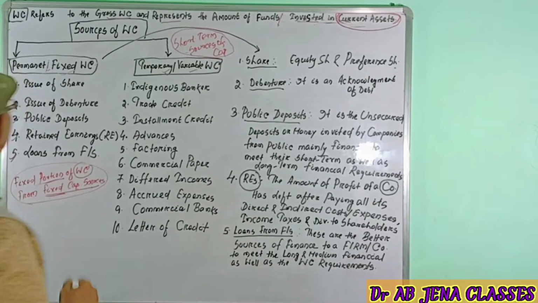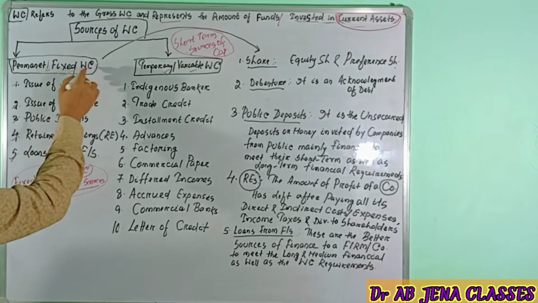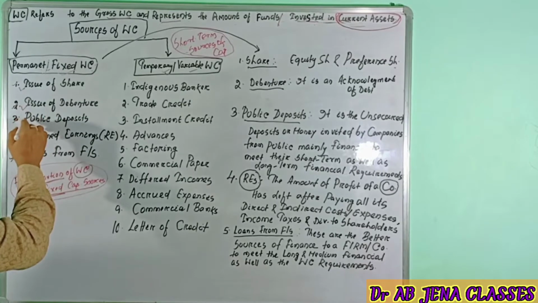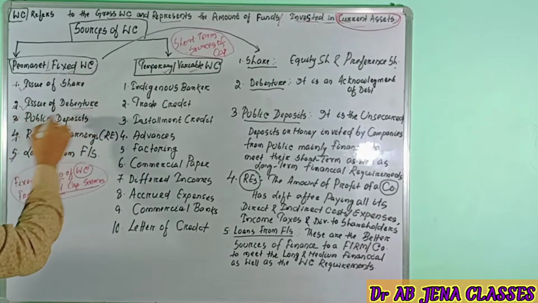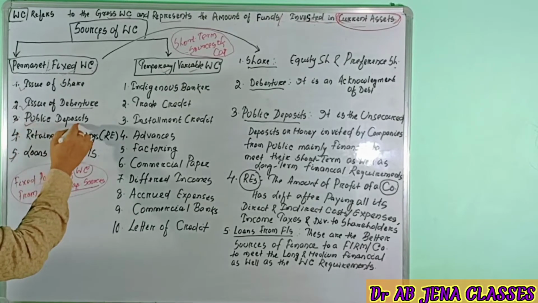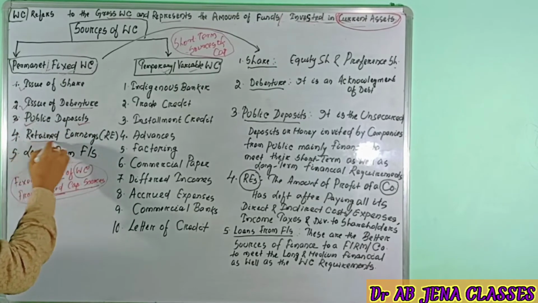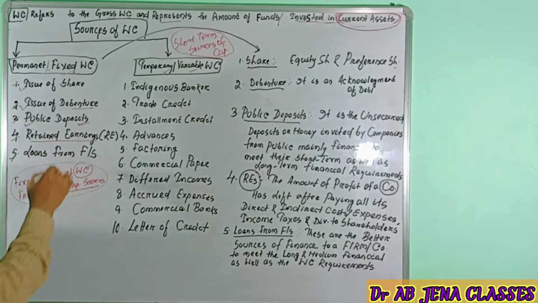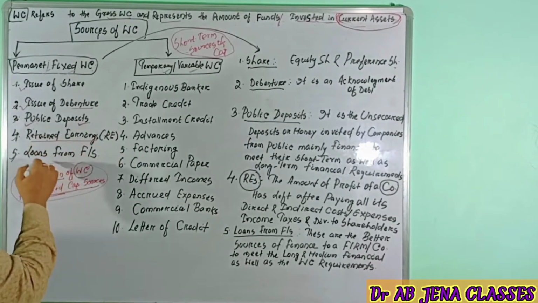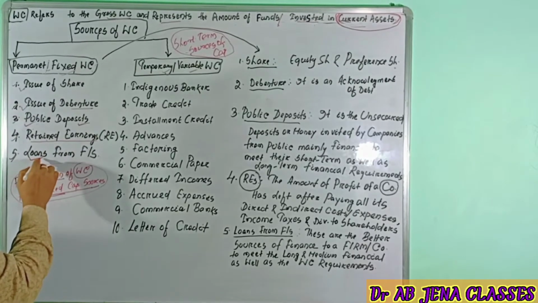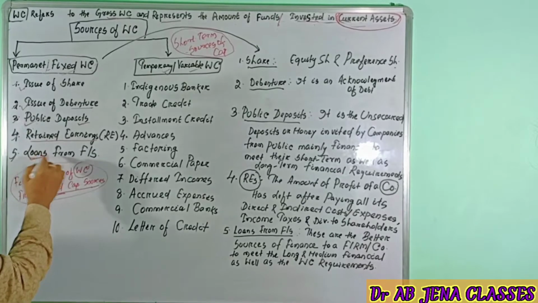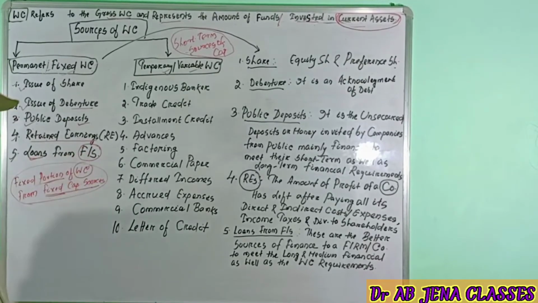And what are the sources of permanent or fixed working capital? The company will issue shares, debentures, and public deposits, as well as retained earnings. What are retained earnings? They are an internal source of finance, and we'll discuss them later. Then the company will raise funds or working capital from FIs, which stands for financial institutions.